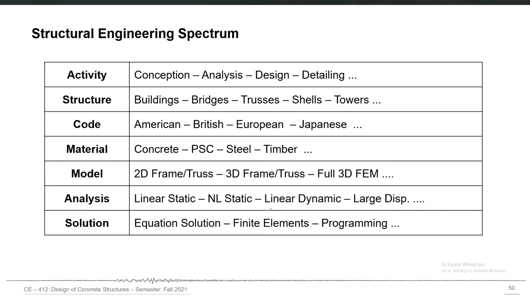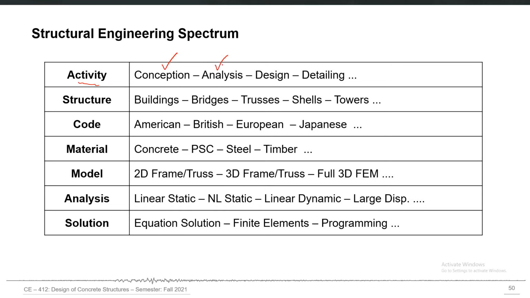If we look at the overall structural engineering spectrum and some of the basic things which we are currently dealing with in this profession, the activities mostly can be classified under the conception of structural design. In this process, obviously, we have to conceive the overall structural form and overall structural system.